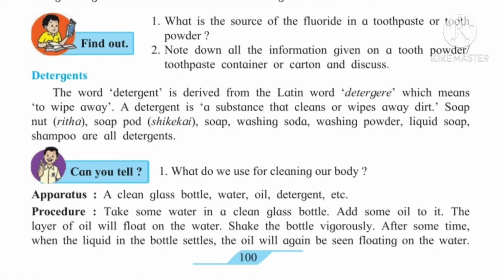Okay. Now the next question: note down all the information given on the toothpaste container or a carton and discuss. If we bring a toothpaste from a shop, it has a covering, and on that they give all the information: the manufacture date, expiry date, which things are ingredients of the toothpaste and their percentage, their uses. All these things are mentioned on the paste or powder container. So you have to read these things properly.